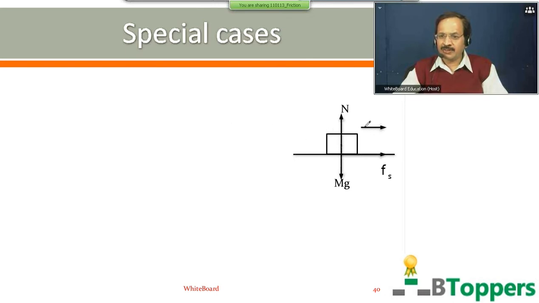So when the truck starts moving towards the right with an acceleration A, the frictional force on the truck by the block acts towards the left side. From Newton's third law, if the friction force on the truck by the block acts towards the left side, then the frictional force on the block by the truck acts towards the right. That means the force of friction on the block by the truck acts in the direction of the motion of the truck.